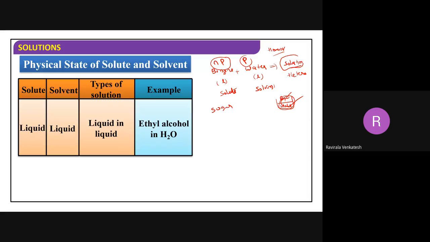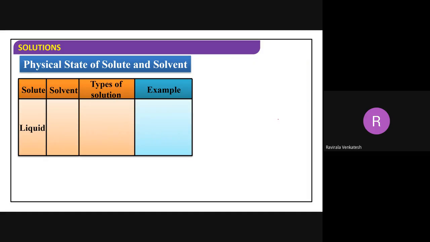But see what happens with sugar and water. Water is in liquid state, and sugar is in solid state. Of course, these two are heterogeneous, but you have to consider the resulting solution. You can't see these two separately. Next, if you observe, liquid and solid: liquid content is less, but solid content is more. Can you give one example for this?